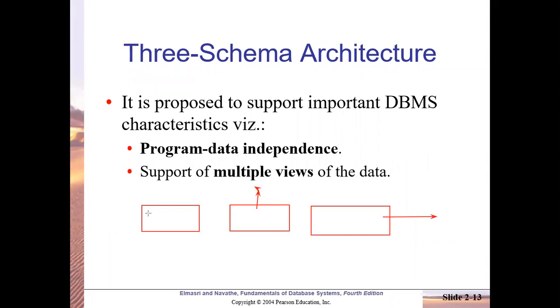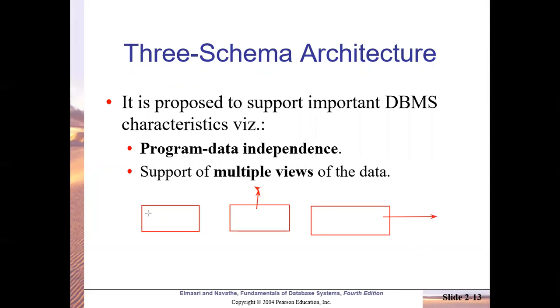And then the inner level, which is also the internal level, is also called the physical level. It follows a physical data model. This internal level defines the storage structures for your data. Even database programmers will be unaware of this. Nowadays, most of the time, your database management system handles this itself.